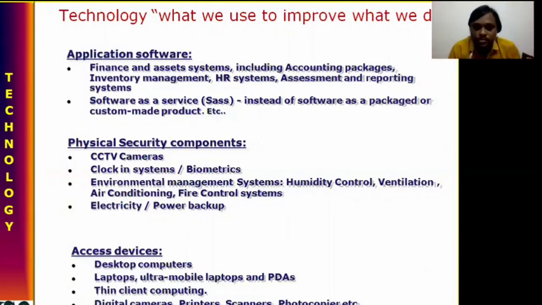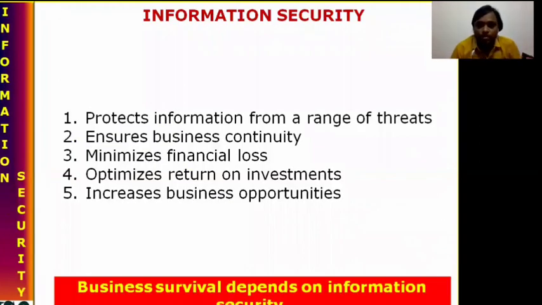These are the physical security components. And access devices: desktop computers, laptops, ultra mobile laptops, PDAs, thin client computing, digital cams, printers, scanners, and photocopiers. So these are the access devices. Those need to be provided security. And after discussing so many things, how do we go about defining information security at the business level.